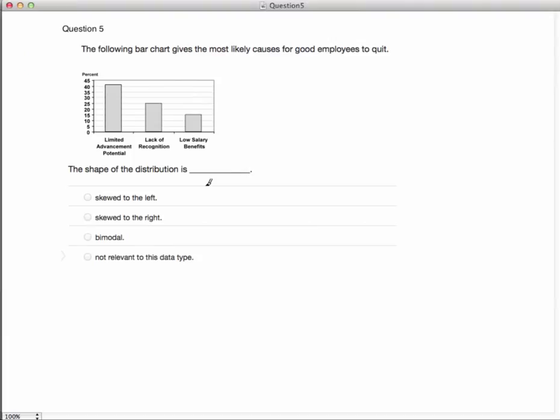Okay, last but not least, we've got question 5 here. It says the following bar chart gives the most likely causes for good employees to quit: limited advancement potential, lack of recognition, low salary, benefits. So the shape of this distribution is, okay, so this one, I've got to admit, was a bit of a tricky question. And the thing is that you've got to remember, it's a very important idea, that shape inference requires that we be talking about numeric data. It has no relevance whatsoever when we're talking about categorical data. So if we're talking about shape, it has to be numeric.